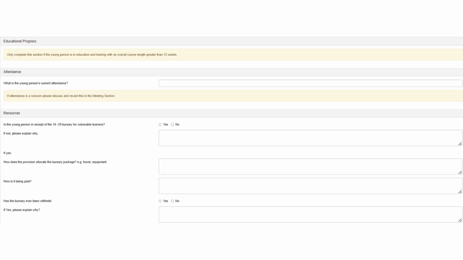This first page in section B includes questions about attendance data and bursary access. These are self-explanatory and should be completed before the meeting.